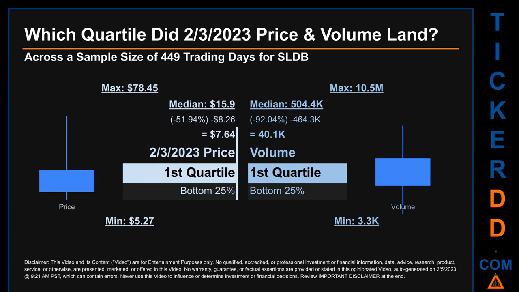Descriptively, SLDB has a median price of $15.90, therefore, the 3rd of February 2023 price was lower from that middle marker by 51.94%. The day's volume of 40.1 thousand was less than the median by 92.04%.